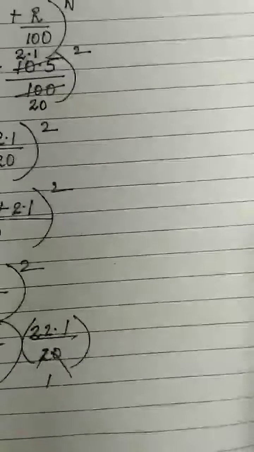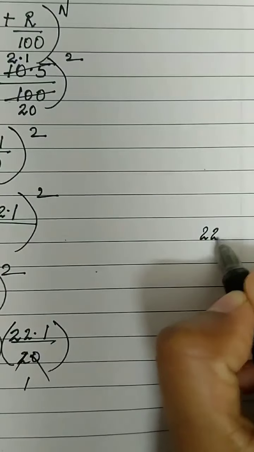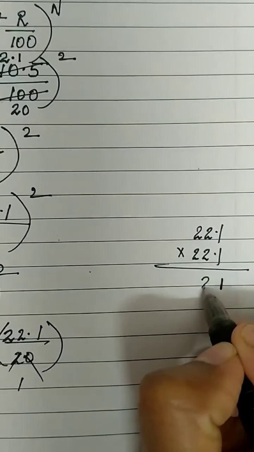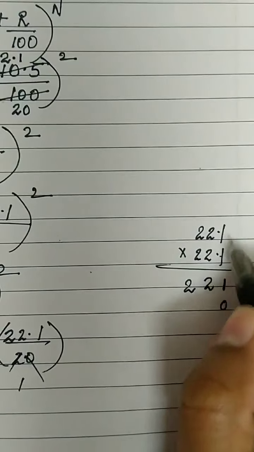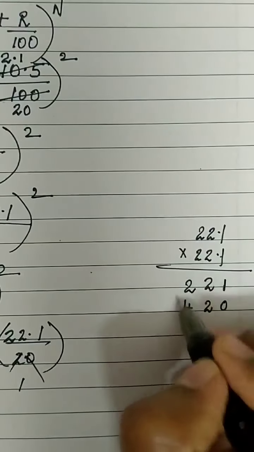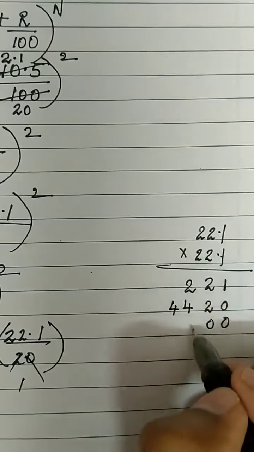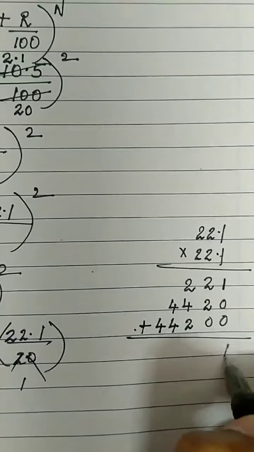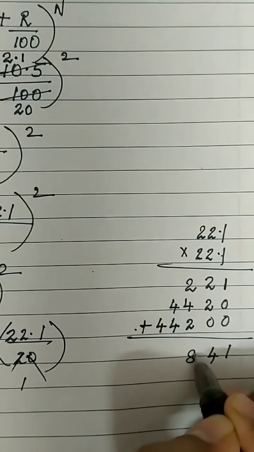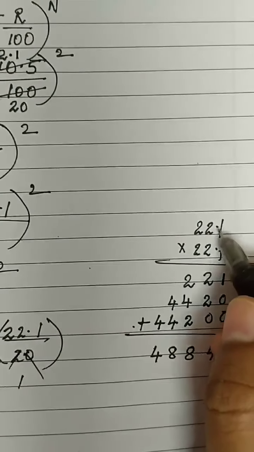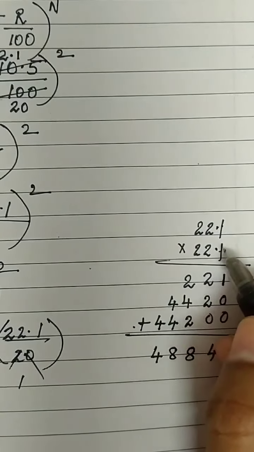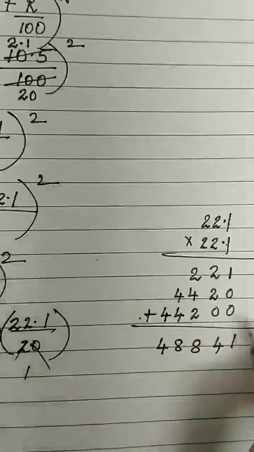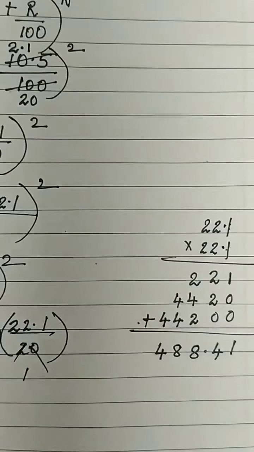First let us multiply this. So working column: 22.1 multiplied by 22.1. 1 ones are 1, 1 twos are 2, 1 twos are 2, 0, 2 ones are 2, 2 twos are 4, 2 2s are 4, 0 0, 2 1s are 2, 2 2s are 4, 2 2s are 4. Add: 1 4 6 7 8 8 4. After the decimal point 1 digit, after the decimal point 1 digit, 1 plus 1, that is 2 digits. Okay, so from the end leave 2 digits and put the decimal point.